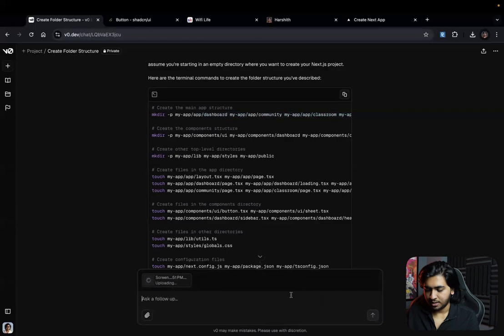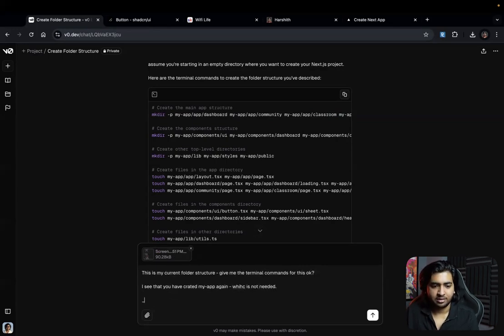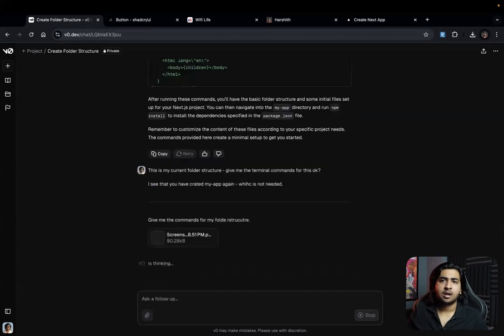yeah, I'm just gonna take a screenshot of that. Let's put this in. This is my current folder structure. Give me the terminal commands for this. Okay, I see that you have created my app again, which is not needed. Give me the commands for my folder structure.